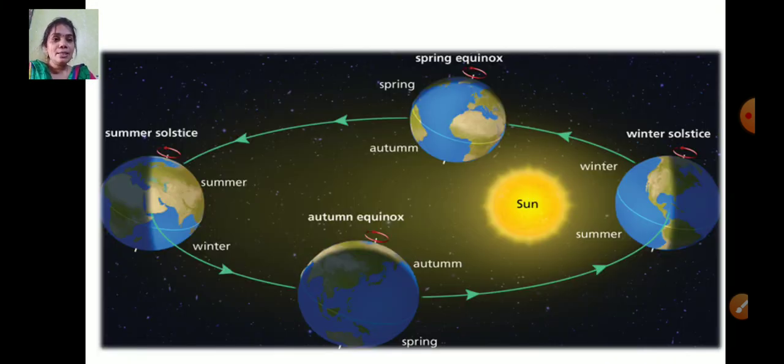This picture can be asked in the exam. So you should know how to mark the summer season, winter season, and winter, summer, spring, autumn, spring. So practice drawing this picture. Now this is the picture showing the different seasons, how it changes.